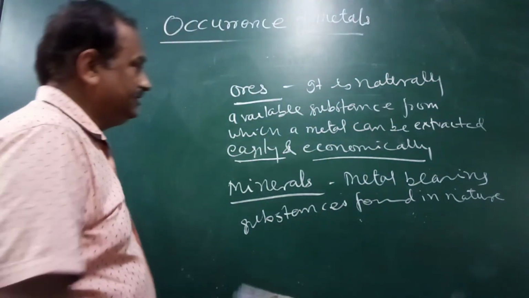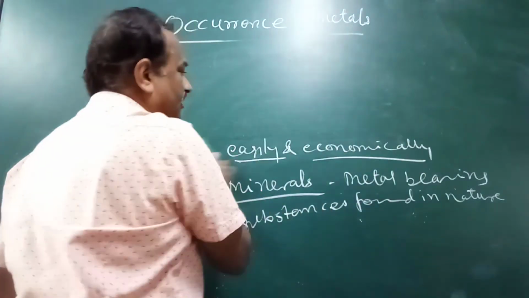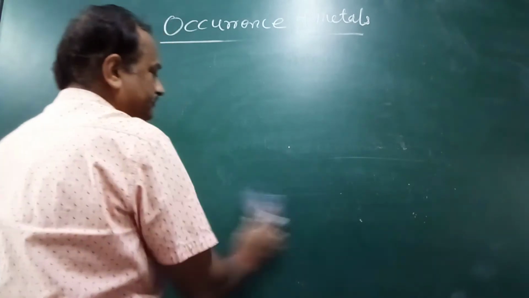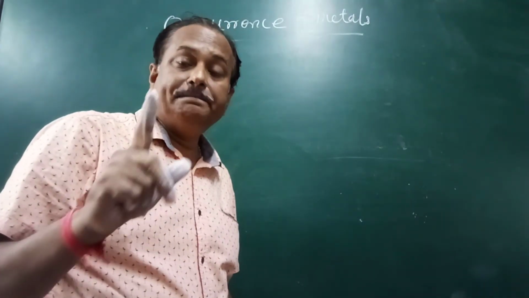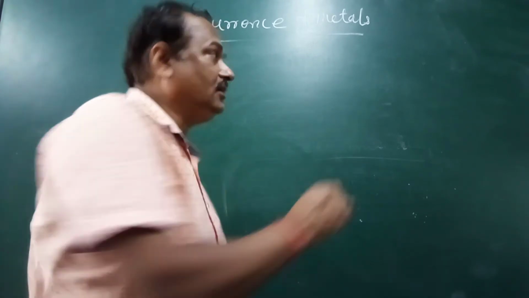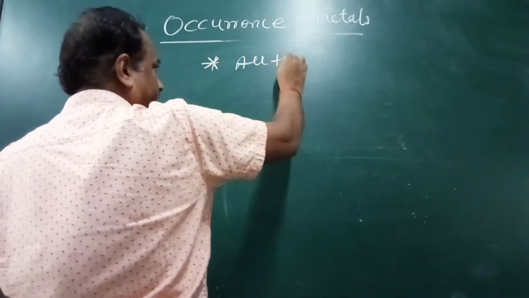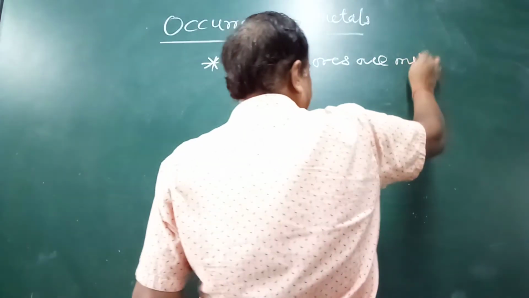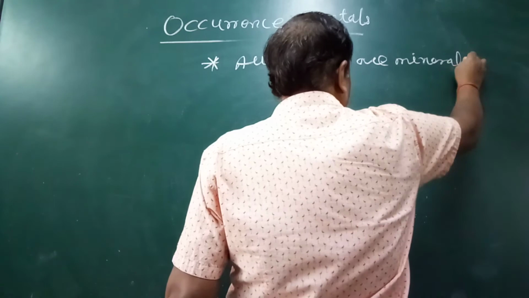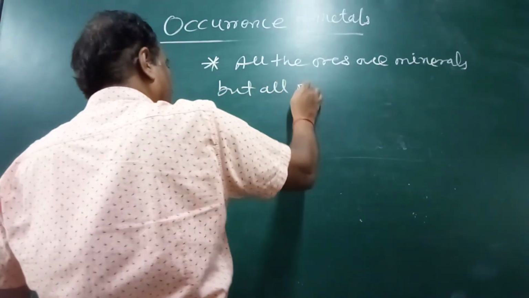We say that all the ores are minerals. This is a very important point. All the ores are minerals, but all minerals are not ores.